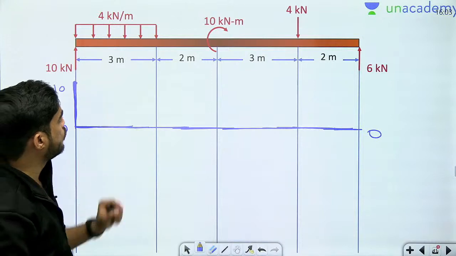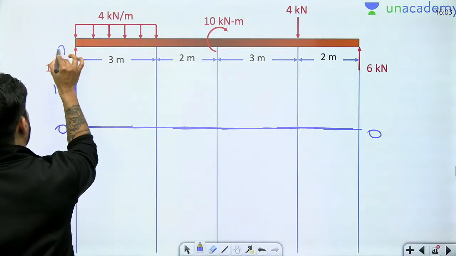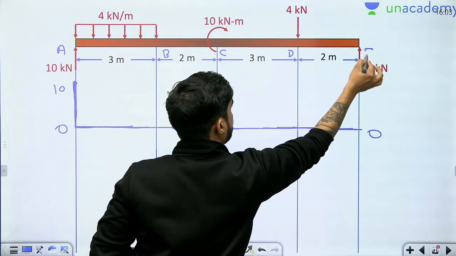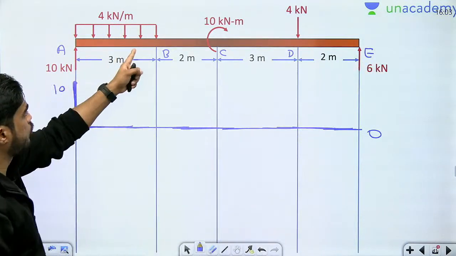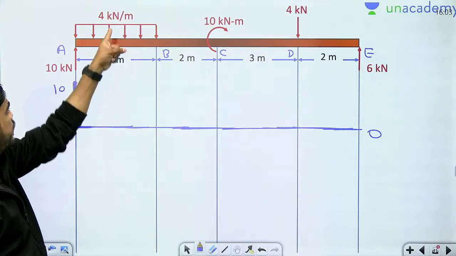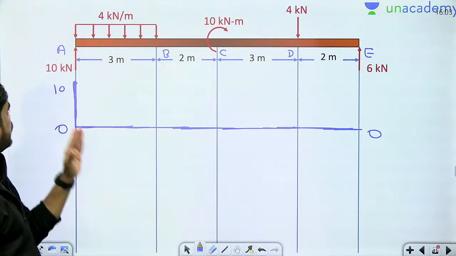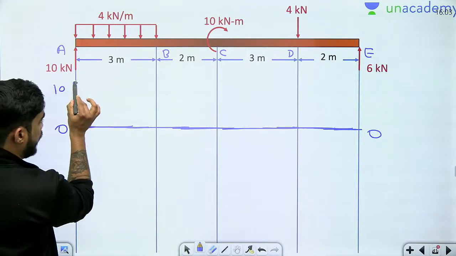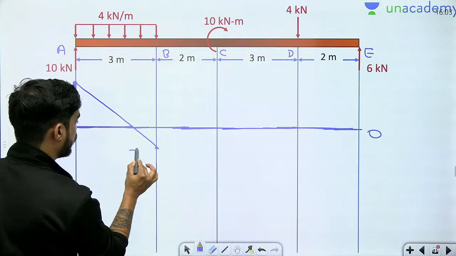Then from A to B, let's give the names first, the naming ceremony has not happened yet. Yes, done. From A to B there is a UDL. How much UDL? 4 into 3, 12. So 10 upward, 12 downward. Minus 2. 10 minus 12, minus 2.